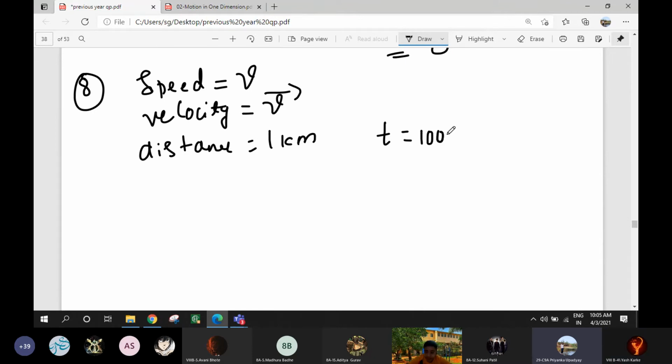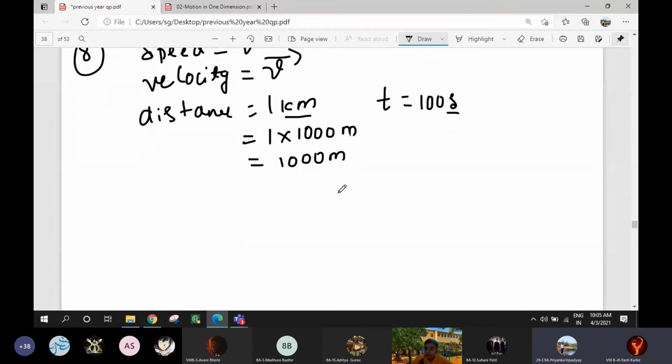We will convert kilometer to meter. So 1 kilometer is 1000 meter.